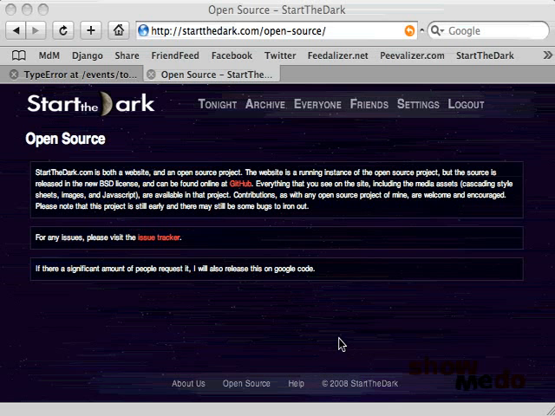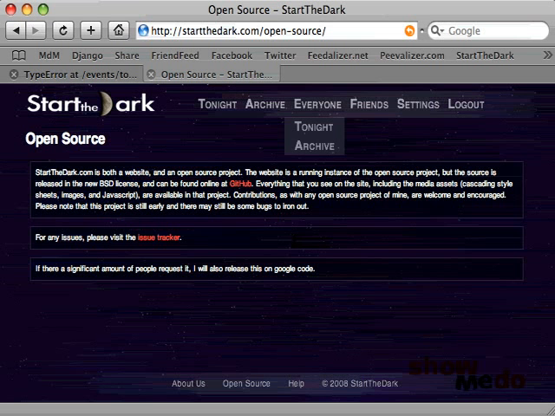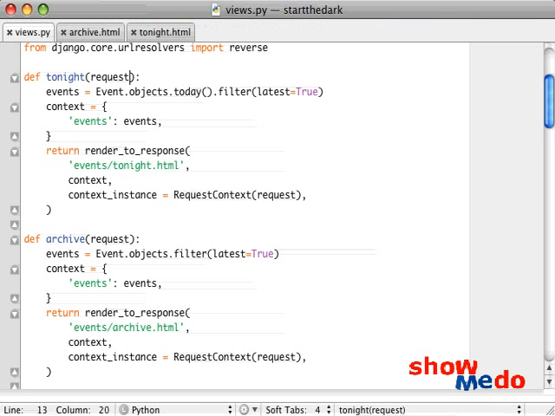In this episode, we're going to be refactoring our views that have to do with events to now take into account the new social features that we've added to the site. If you don't remember, Start the Dark is a completely full-featured website where you can go to, and if you click on open source at the bottom, there's links to everything you'll need to know.